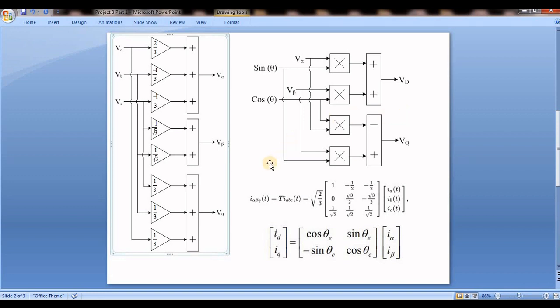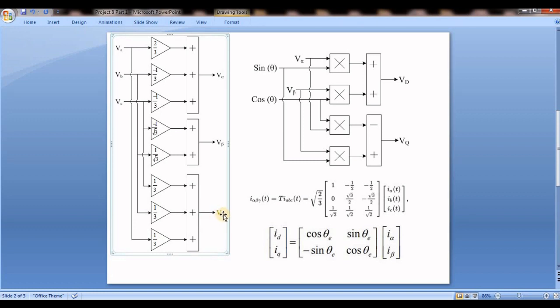But if you are going for any motor or any generator or any controller, if you are going to control the two components, currents and voltages, you have to take root 2 by 3 here, not 2 by 3. So I took 2 by 3 because I want to show exactly this modeling in MATLAB. So see VA, VB, VC, and 2 by 3, minus 1 by 3, minus 1 by 3 is the V alpha, and this is the V beta, and see this is the zero component.